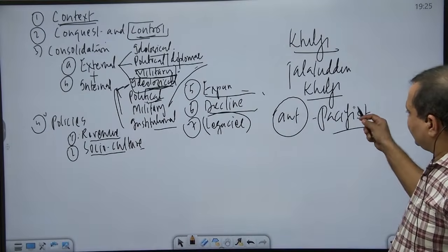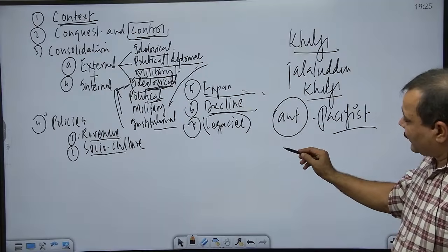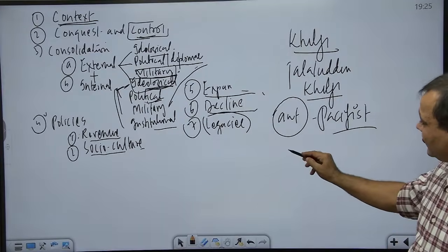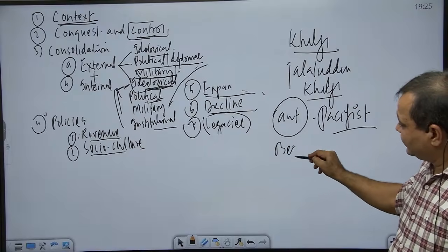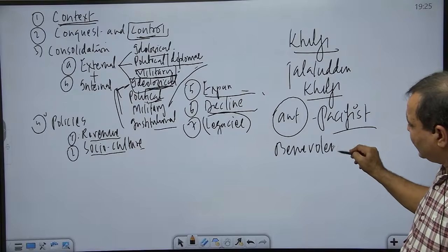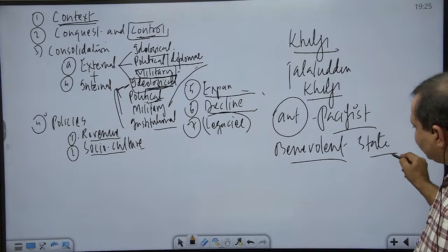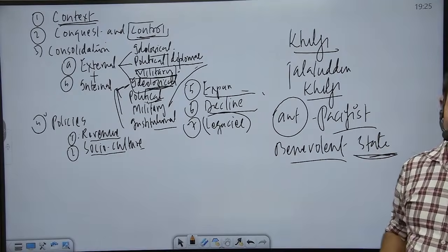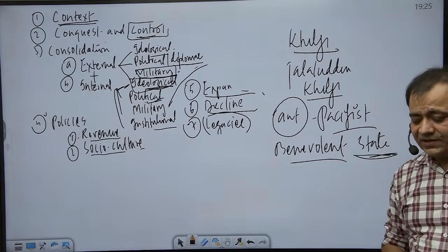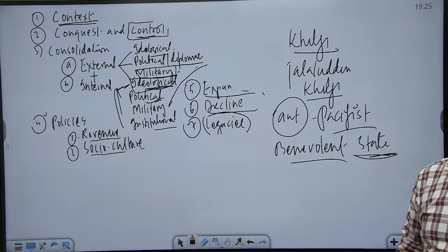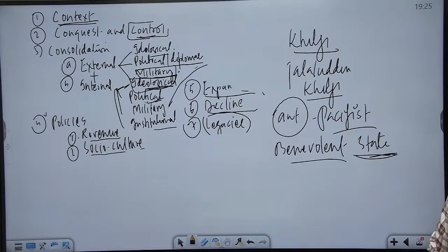So he had a pacifist policy. Then he also revived the concept of benevolent state. Though he could not do anything concrete, he revived the concept of benevolent state of Harshvardhan, we can say, in the Delhi Sultanate, in that he expressed his intention to rule for the benefit of the ruled.